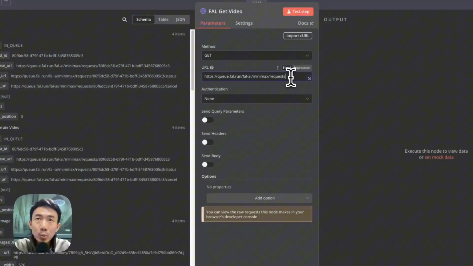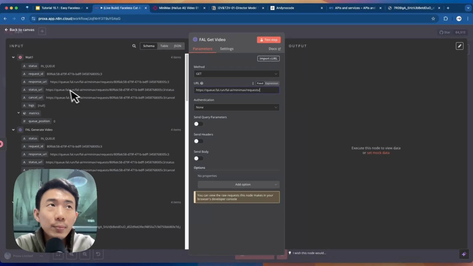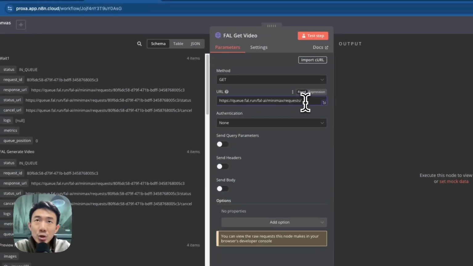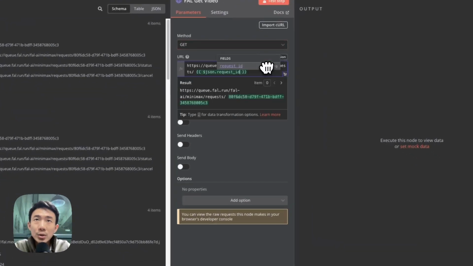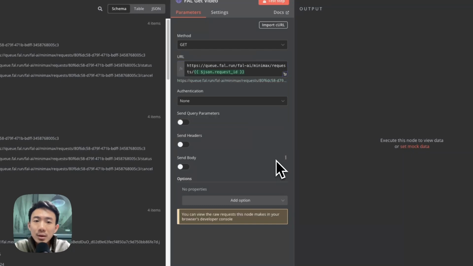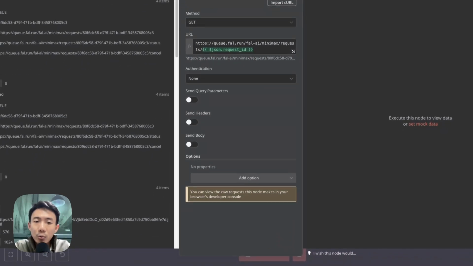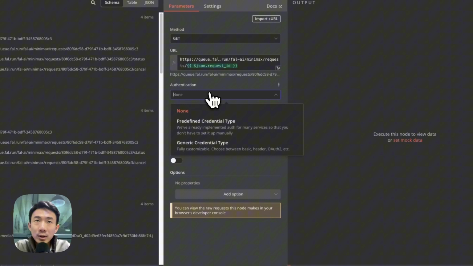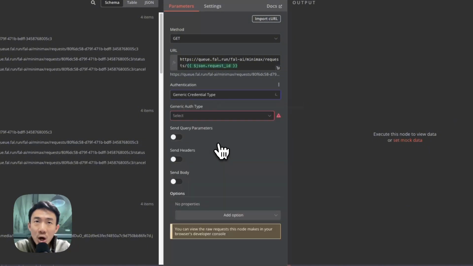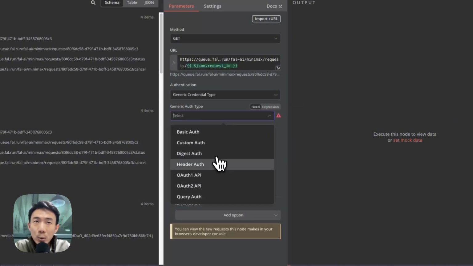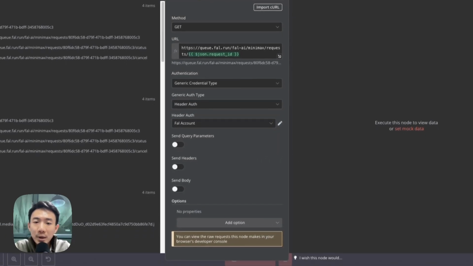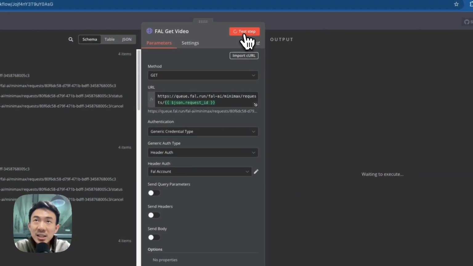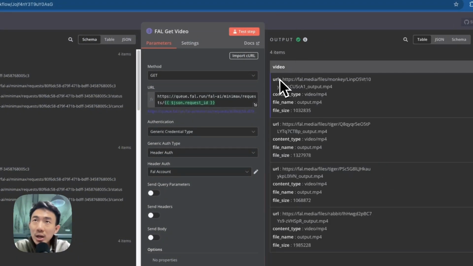And more importantly, we are going to have the request ID. So after we input slash after request, we are going to drag and drop this. Remember to remove the space. So we have the URL ready, and we will have the authentication set as generic credential type, and then we choose header auth, and we will have the Fal account here. All right, everything's set. We will click test step. Great, we have the output here.